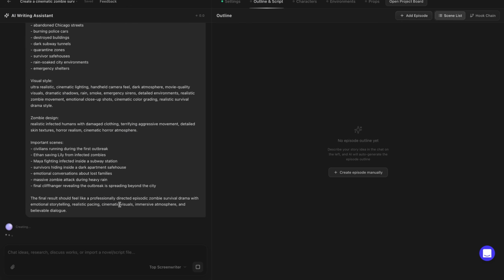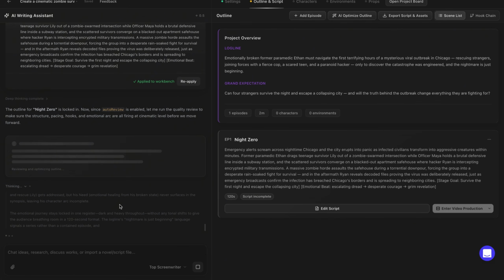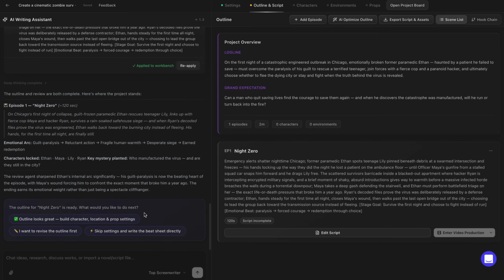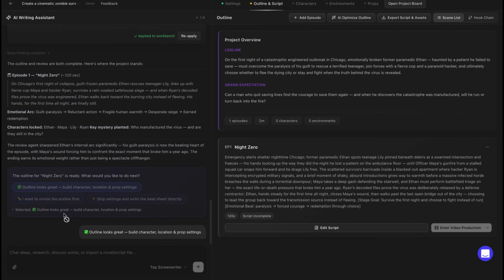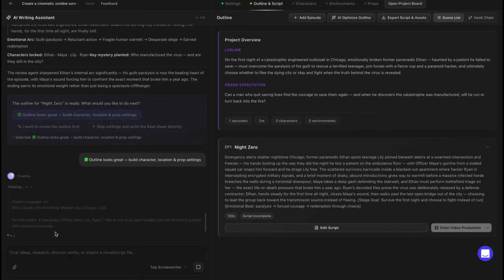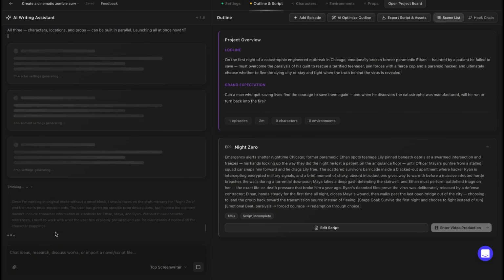It starts creating our episode outline, and within a few seconds it generates the full outline. Now it's asking if the outline is good. We can either move forward to generate characters, locations, and prop settings, or rewrite the outline, or even skip settings and write the beat sheet directly. I'm happy with the outline, so I click on it, and it starts generating prompts for our characters, locations, and references that will be used in the video.